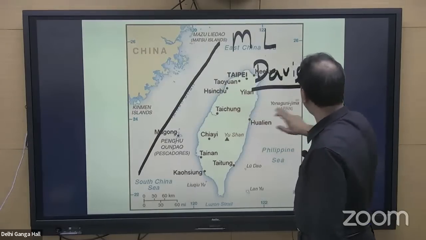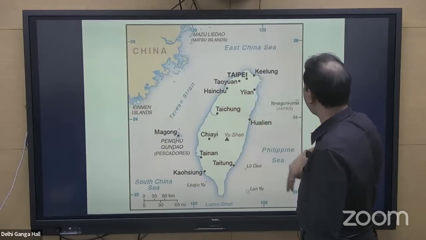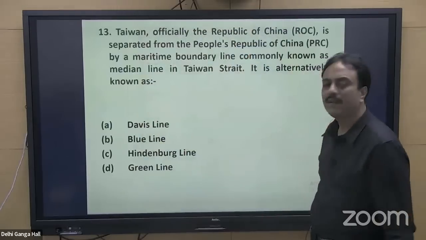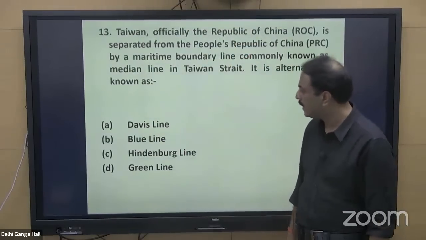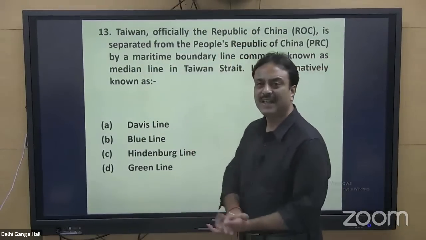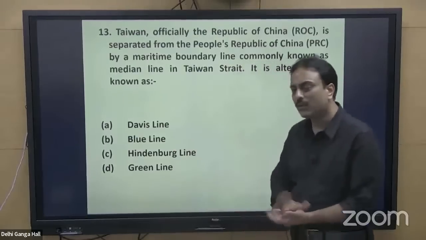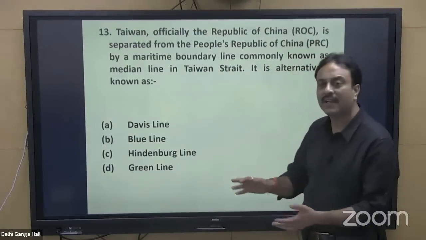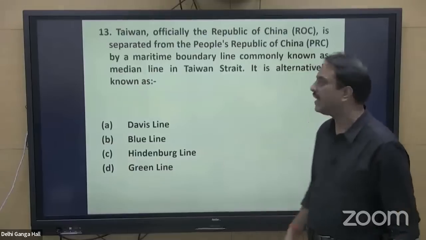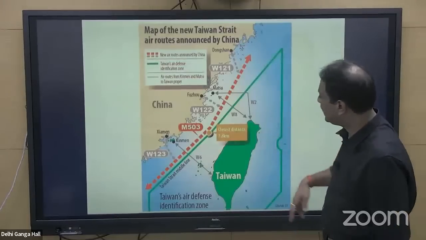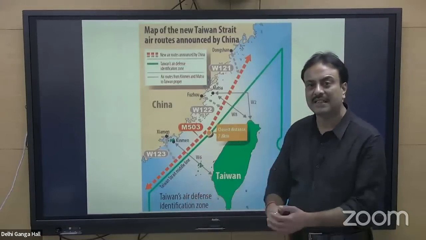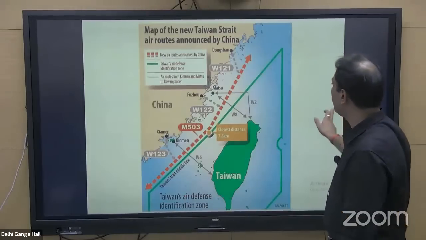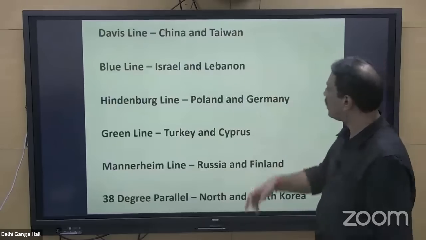So this median line was made by Benjamin O. Davis of USA, and hence it is called Davis line. Blue line has nothing to do with that region. Hindenburg line has nothing to do with that region. Green line has nothing to do with that particular region. This median line is the line that separates Taiwan from China, People's Republic of China from Republic of China.